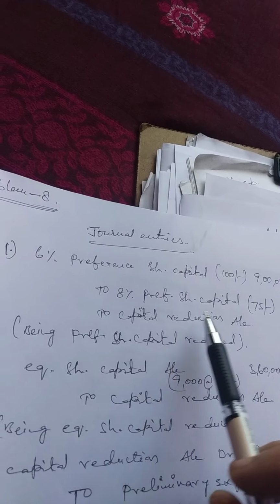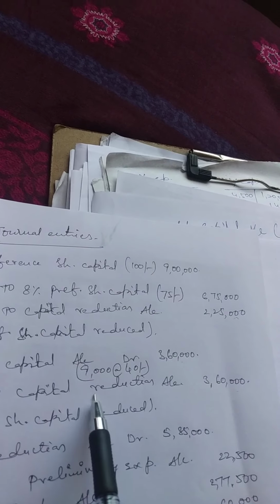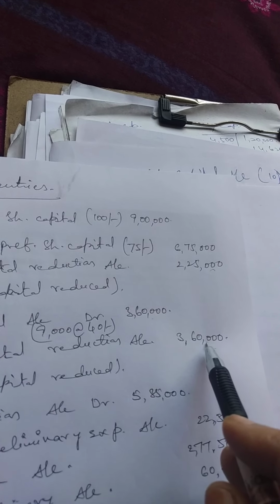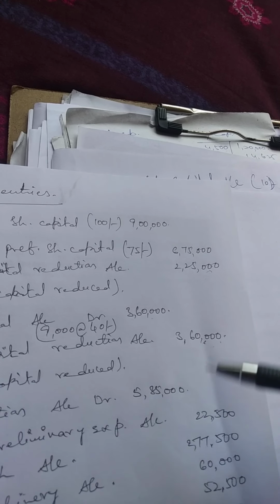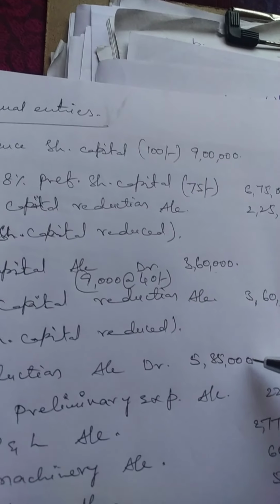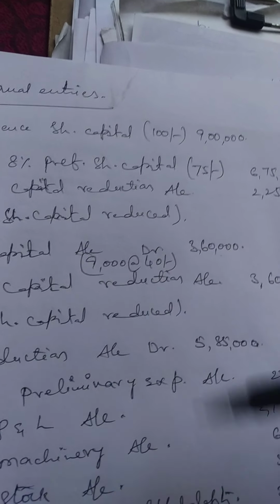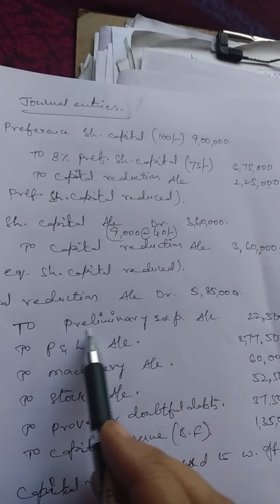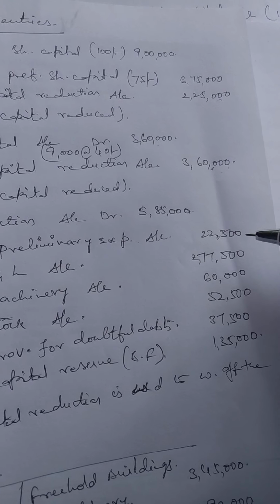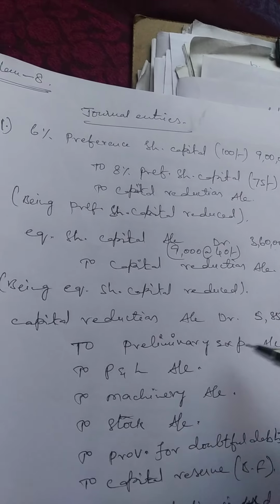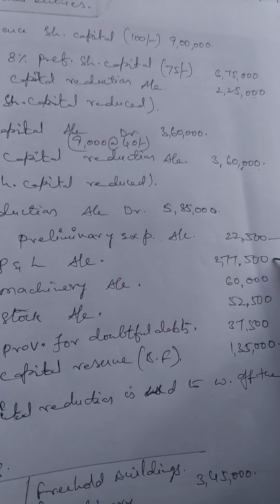Now you see, girls, capital reduction account is credited with 2,25,000. In the second entry, through equity shares, the capital reduction account shows a credit of 3,60,000. Altogether, the credit of the capital reduction account is a sum of 5,85,000. This 5,85,000 can be disbursed in different ways. I told you preliminary expenses are not supposed to be written off in one particular year; during a period of time, we are supposed to write them off. So first write off the preliminary expenses, next the profit and loss account of the yesteryears, that is 2,77,500.